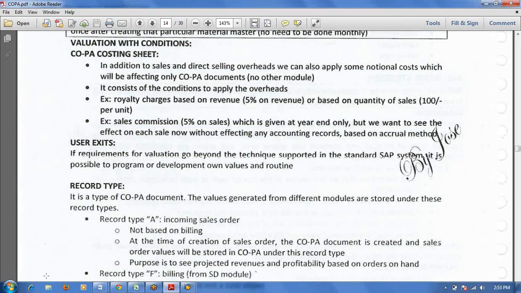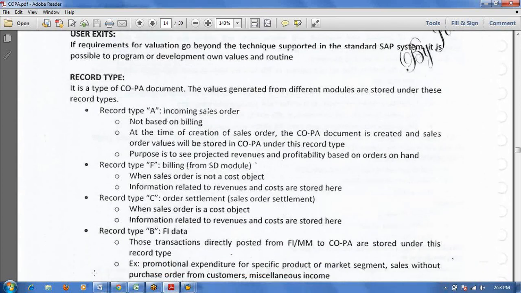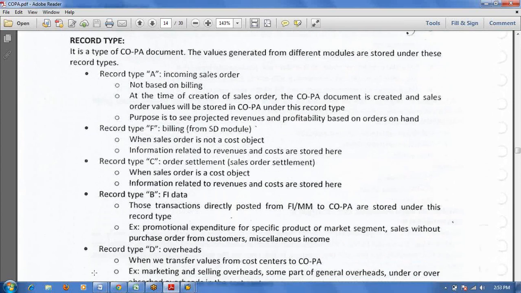Okay, record type F means SD module to COPA module values. This is billing. At billing time, normally SD values will flow to the COPA module, and those values will be stored under record type F. Record type C means any type of settlement, not only sales order settlement, also production order settlement or any settlement; values will be stored under record type C.